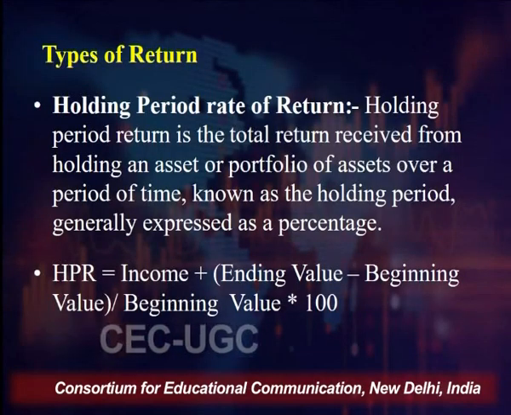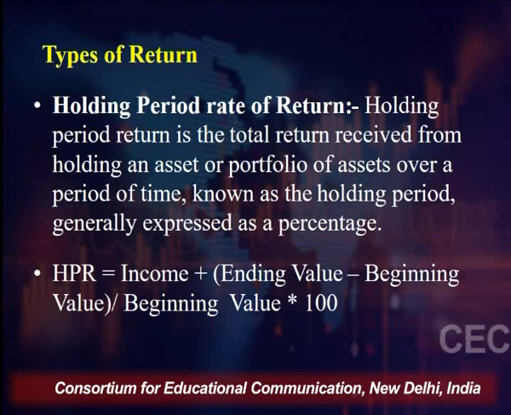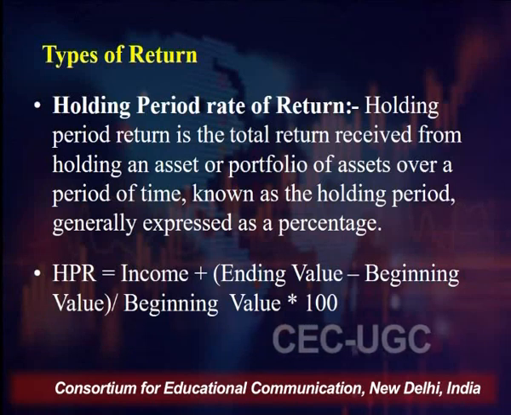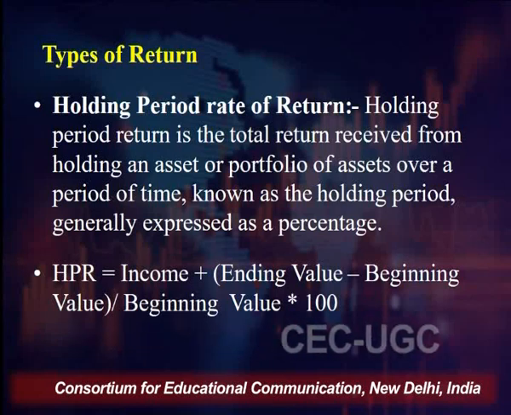We can also talk of holding period rate of return. Holding period rate of return means, if I talk in terms of percentage, that if you hold an asset for a particular period of time, say you are buying an asset and disposing of it after 10 years, after 5 years, after 2 years, what will be the return that you will get in absolute terms or in percentage terms? So holding period return, in absolute terms, is income plus ending value minus beginning value.